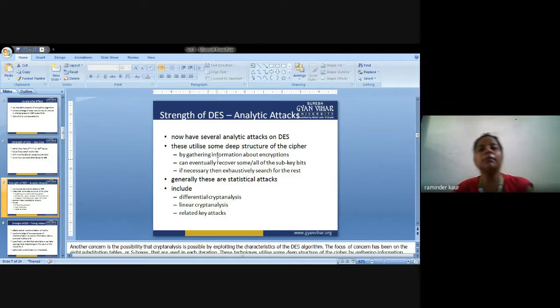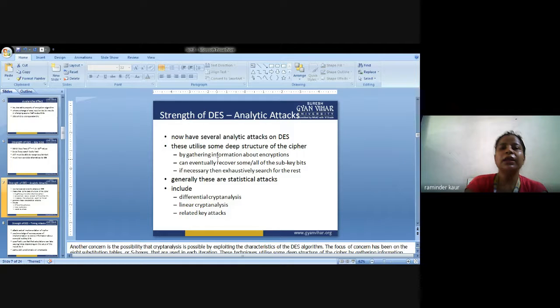That is, there will be some concerns, that is, by gathering information about encryptions, it can eventually recover some or all of the subkey bits, obviously, because that is the purpose of the attack, and if necessary then exhaustively search for the rest. If someone finds a clue about the information that is being sent, then it is very easy with the help of technology to hack the rest of the details by applying some tricks and tips according to his brain activity.